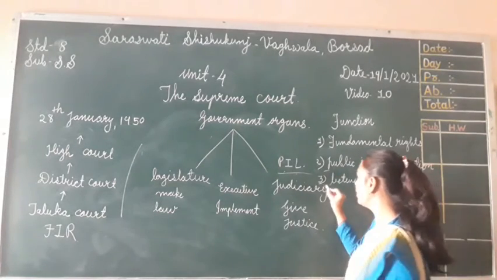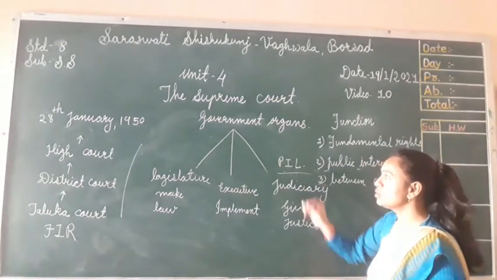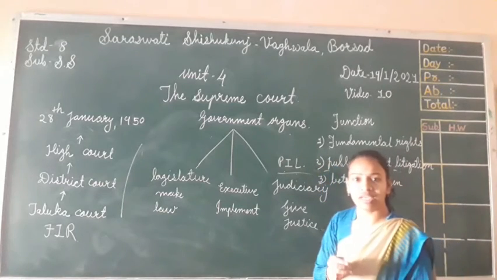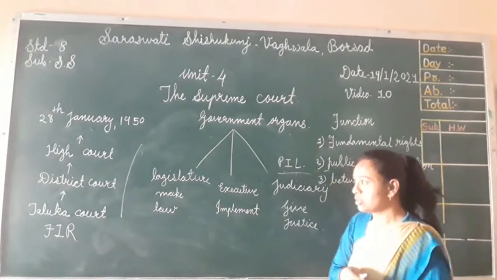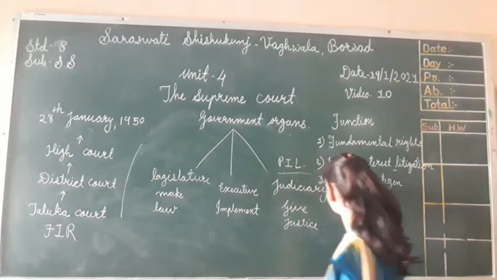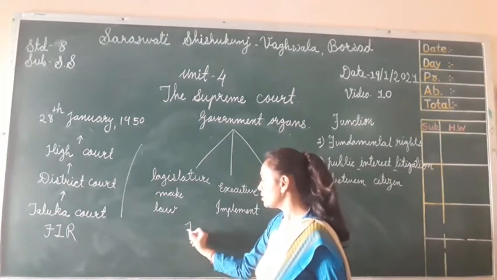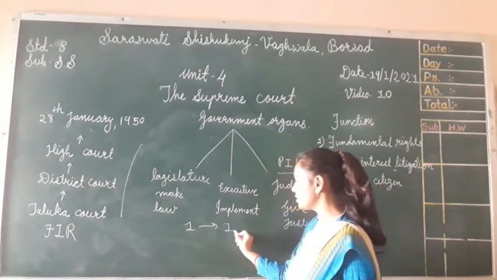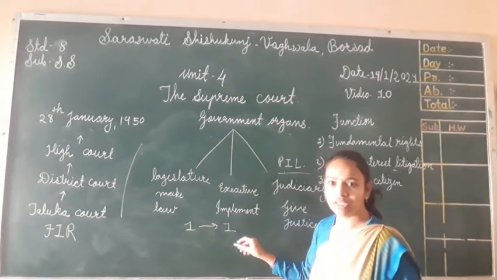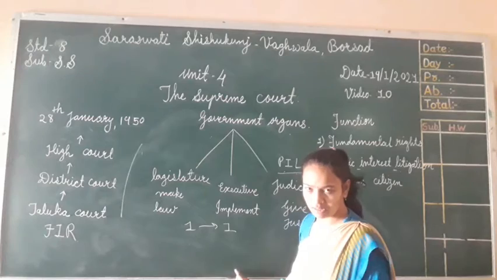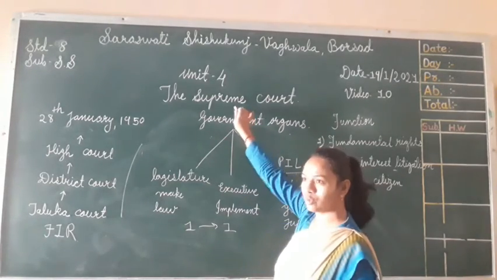Then the third: in the Supreme Court, which kinds of cases do we have to handle? There are three. Between citizen and citizen, meaning one person and another person, if there is a dispute between person and person, then it can go to the Supreme Court.